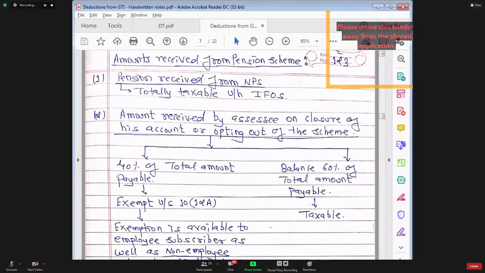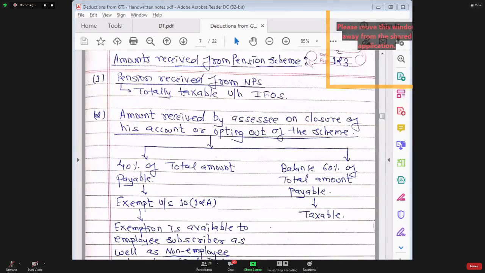No, you are asking from whose point of view? Employee or employer? Employee. That's what I explained to you right now. Whatever insurance premium is paid by the employer, I was talking about that till now. I was not talking about insurance premium paid by the employee. I was talking about the insurance premium paid by the employer.